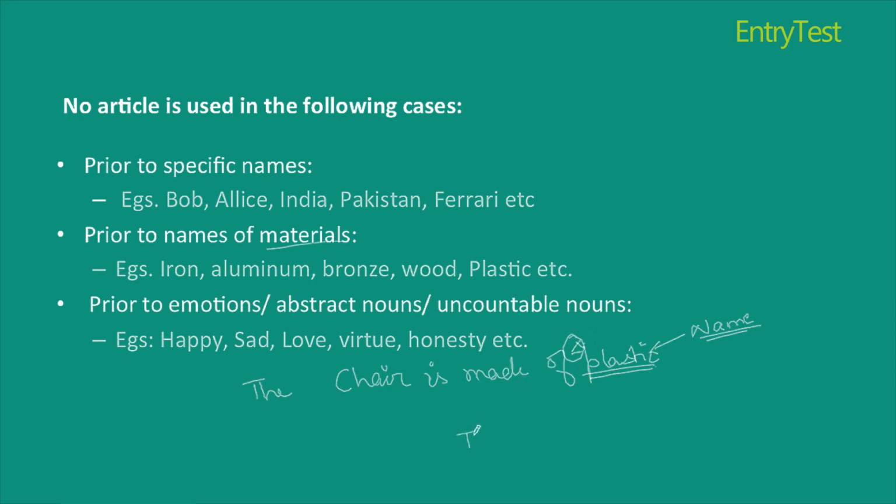But what if I write the plastic chair is strong? Is the sentence correct? Yes, the sentence is correct. But then why am I using the in front of plastic if it is correct?